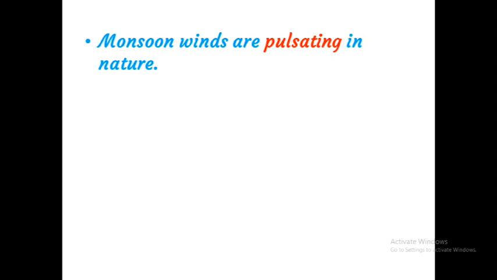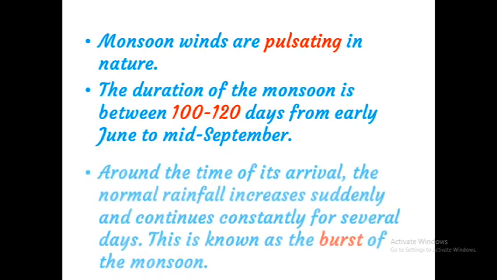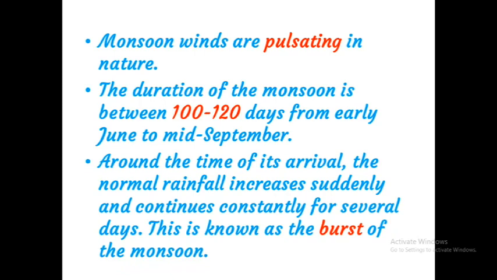Next, the onset of the monsoon. Monsoon winds are pulsating in nature. The duration of the monsoon is between 100 to 120 days from early June to mid-September. Around the time of its arrival, the normal rainfall increases suddenly and continues constantly for several days. This is known as the burst of the monsoon.